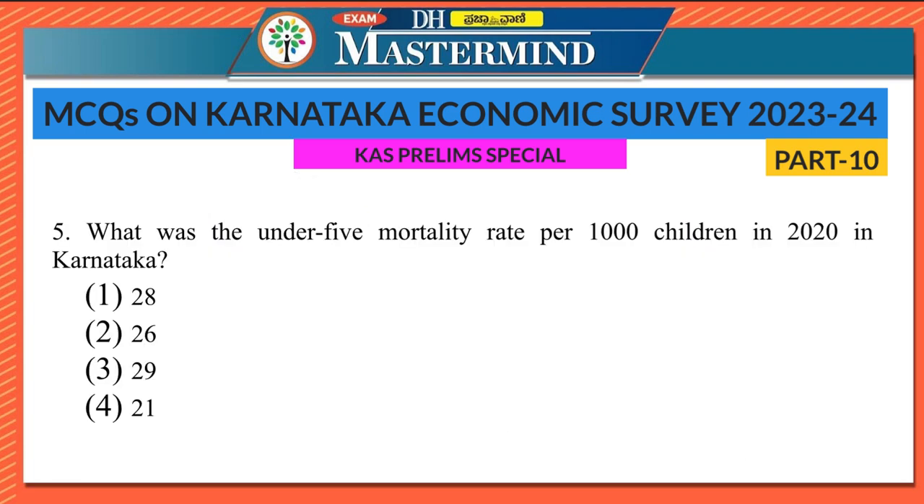Fifth question says, what was the under 5 mortality rate per thousand children in 2020 in Karnataka? So even this is a very, very important question. You have to note it down. So 28, 26, 29, 21. Here the right option is option 4, 21.